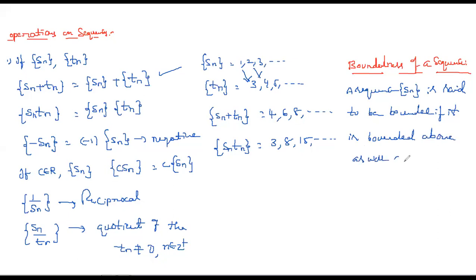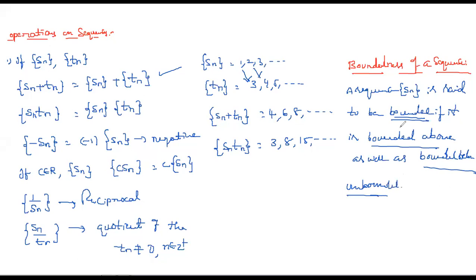When we say a sequence is bounded, it should satisfy bounded above as well as bounded below. If these two conditions are satisfied, then we say that it is bounded, or simply that it has a range, a lower one as well as an upper one. If either of them does not exist, then we call it unbounded.